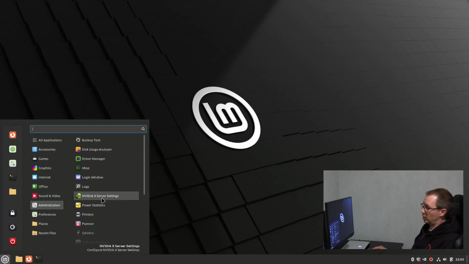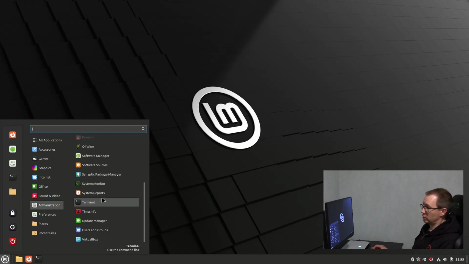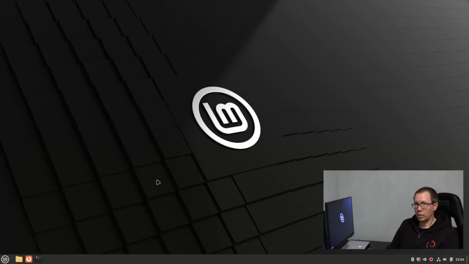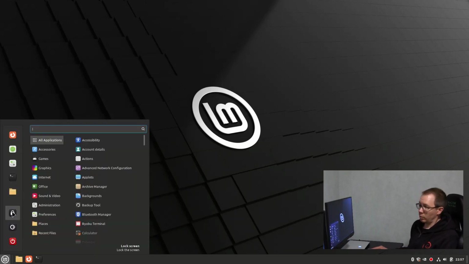We have some administration tools, a lot of them, for example users and groups. I feel that Linux Mint is much easier to use. We have a clean start menu, if you want to lock the screen, log out, or shut down the computer. When you want to log out from a Windows 11 computer, that is a complicated task if you haven't done it.